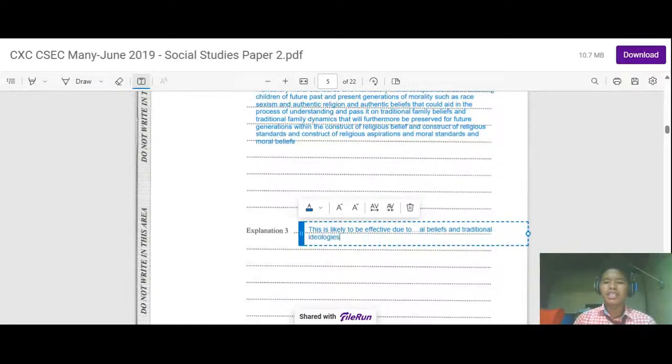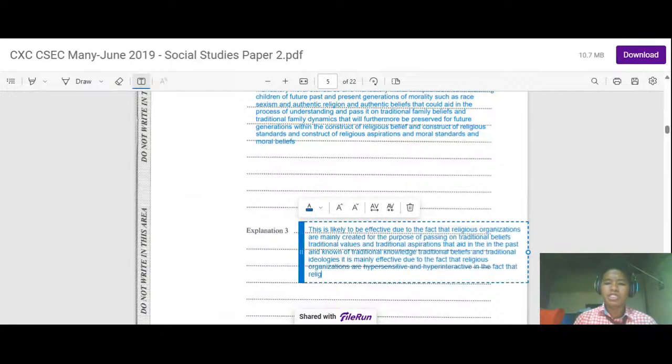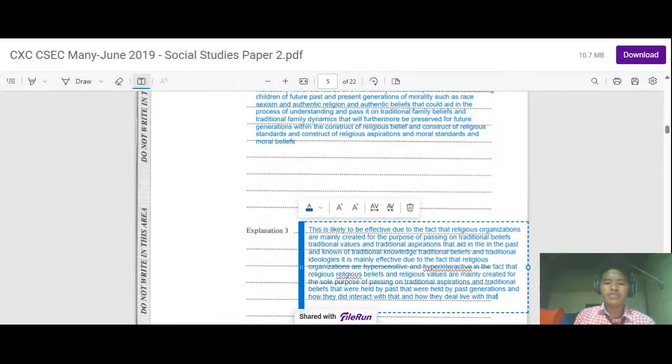It is mainly effective because religious organizations are hypersensitive and hyper interactive, and religious beliefs and values are created for the sole purpose of passing on traditional aspirations and beliefs that were held by past generations and how they interact with that and how they live with that. Overall, it is very effective in the process of passing on traditional beliefs and traditional standards.